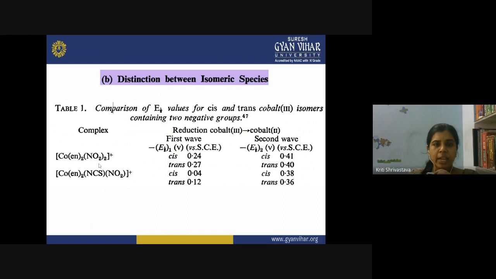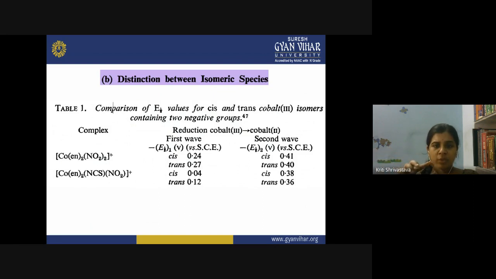So when the two negative groups are here, like in the first case, we have NO2 twice. When we have two negative groups, we can have a cis isomer where both the negative groups are present on the same side, and we can have a trans isomer where the two negative groups are arranged in the opposite direction.